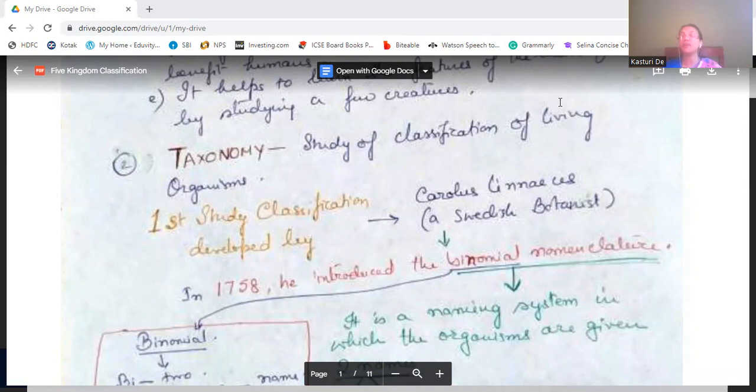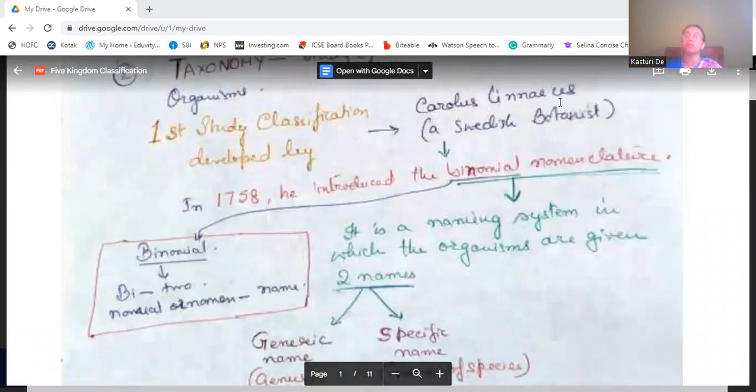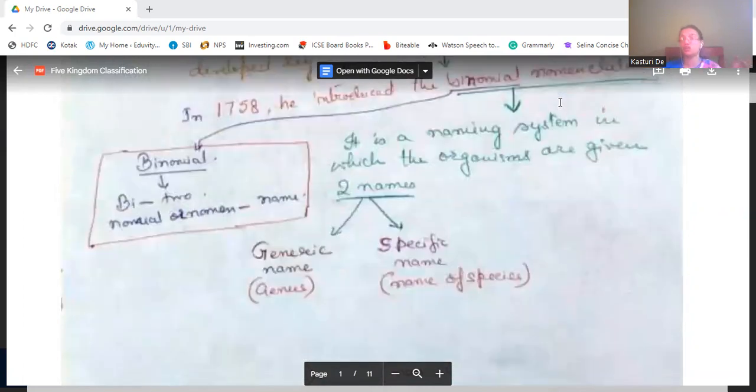What is that? It is the naming system of an organism. It is the naming system in which the organisms are given two parts of the name, like we have the main name and the surname. Like that, any organism has a generic name and a specific name. Okay. So bi means two, nomenclature means name. So that is binomial nomenclature.